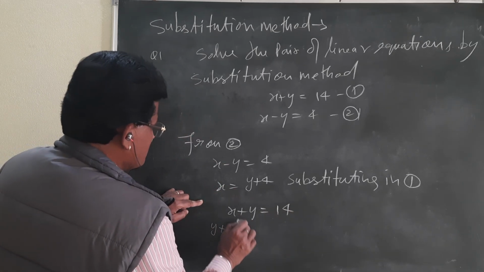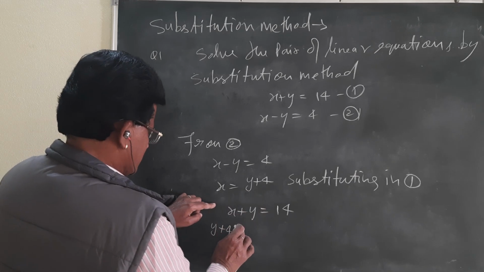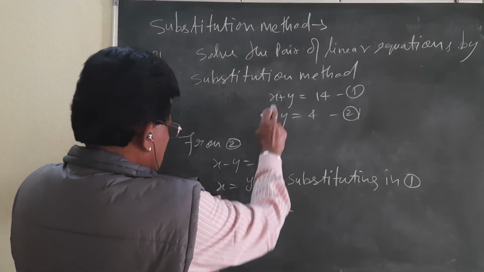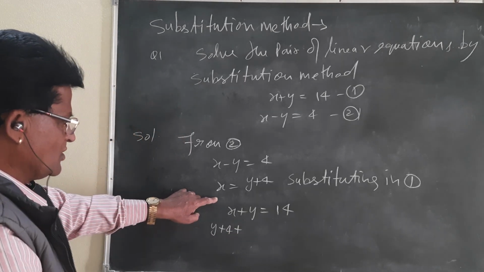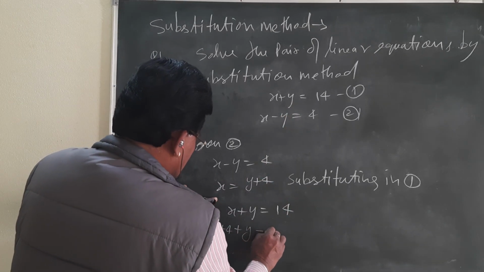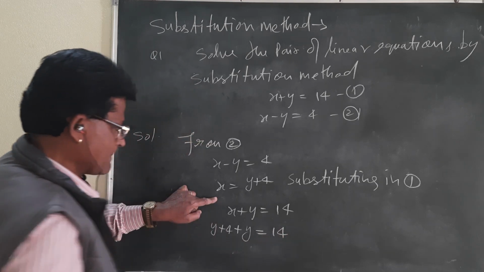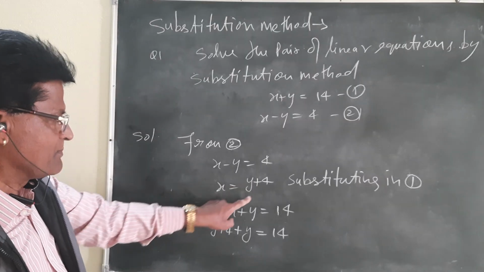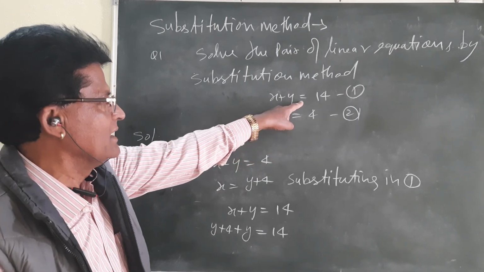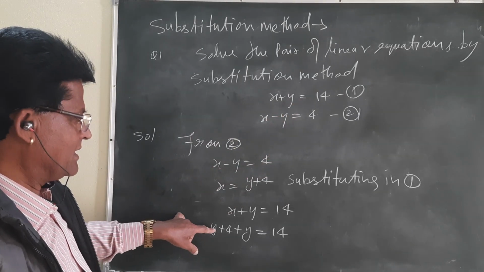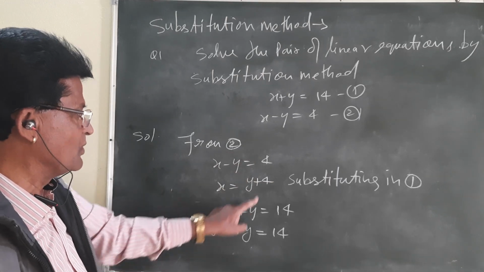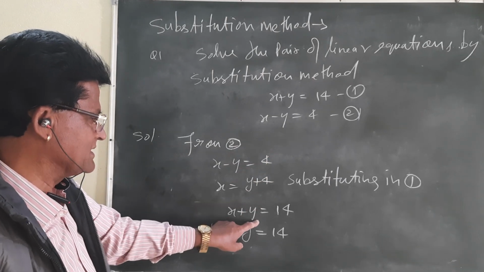First of all, the value of x is y plus 4, and y you write as it is, and it will be equal to 14. x is equal to y plus 4, so in 1, in place of x you write y plus 4, and this y you write as it is.